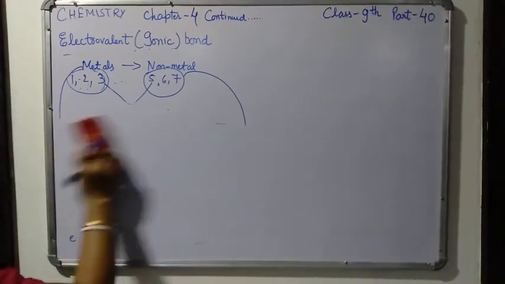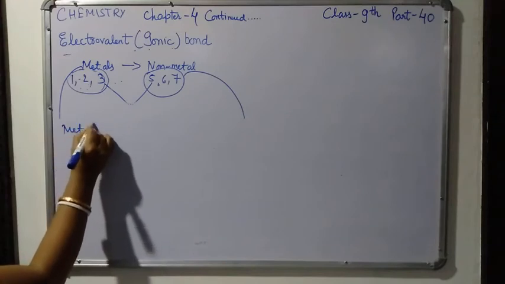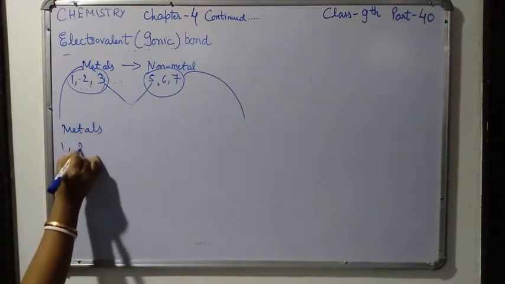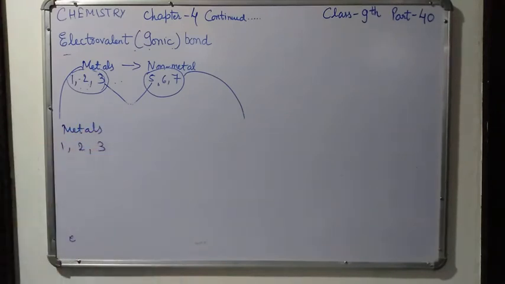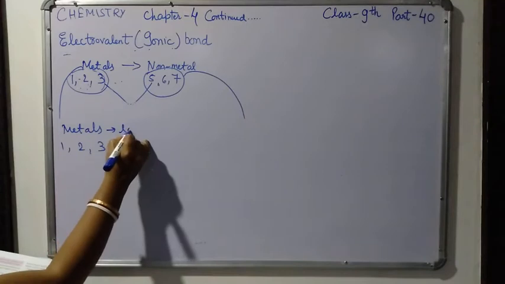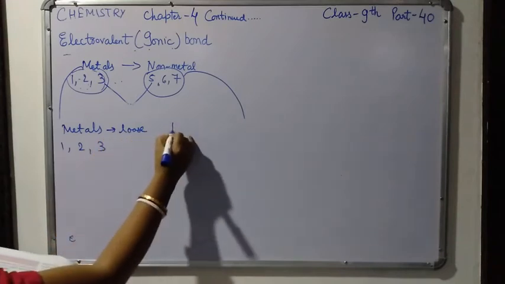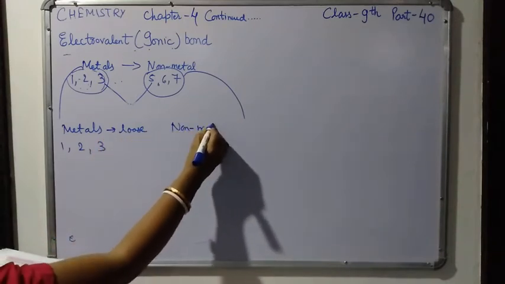We know that all metals have only 1, 2 or 3 valence electrons. So they have a tendency to lose their valence electrons. That is why they combine with non-metals,